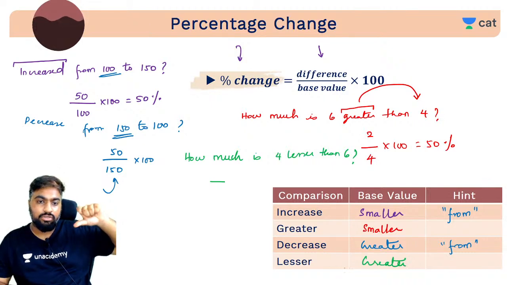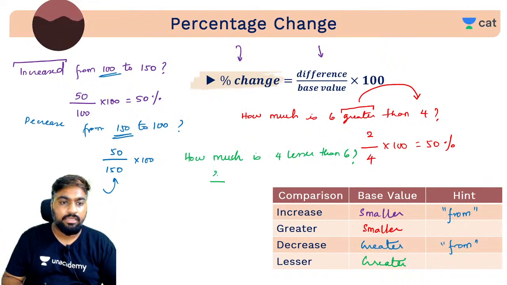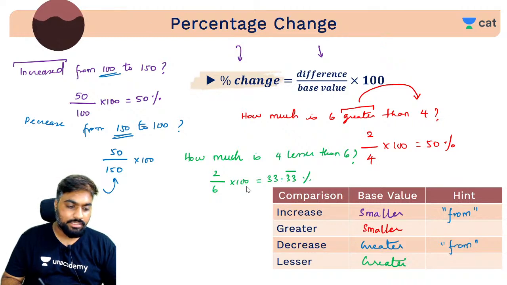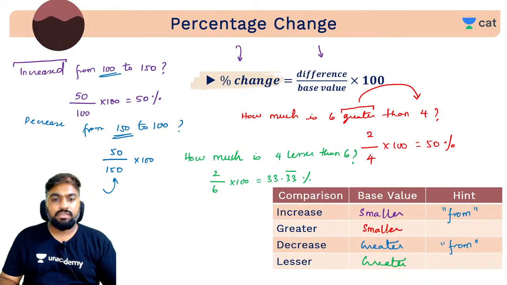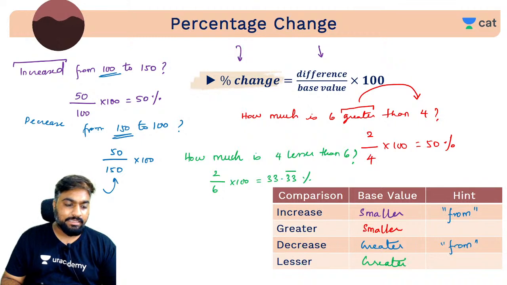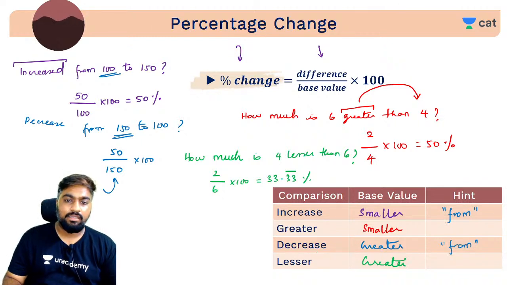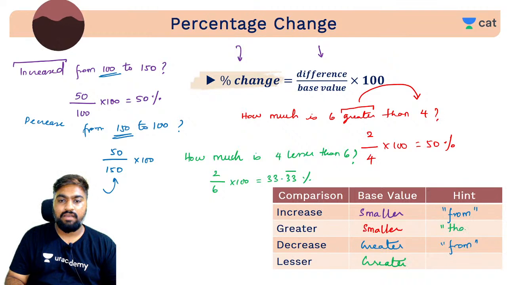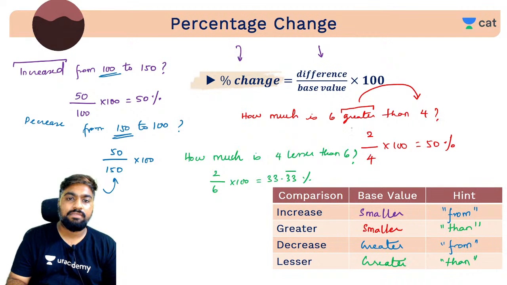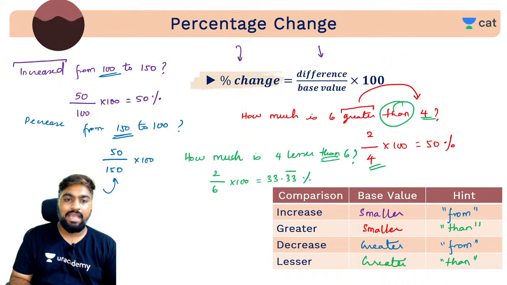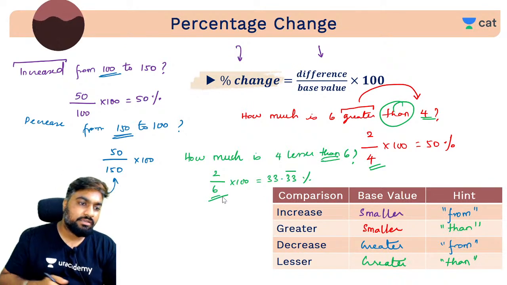Greater to smaller, so denominator becomes the greater value, so this will be 2/6 into 100, which is 33.33%. Understood? So for greater and lesser, your hint is whatever comes after the word than. देखो than के बाद 4 तो यहाँ पे denominator में 4, than के बाद 6 denominator में 6. समझ गए?